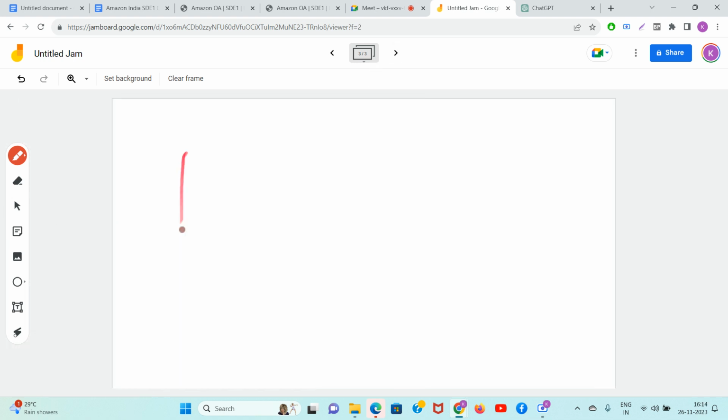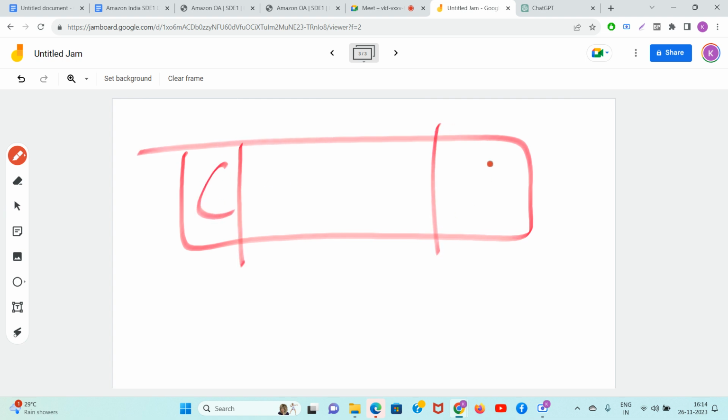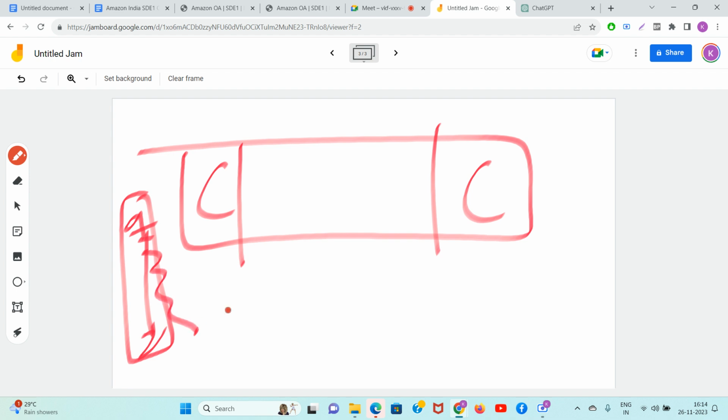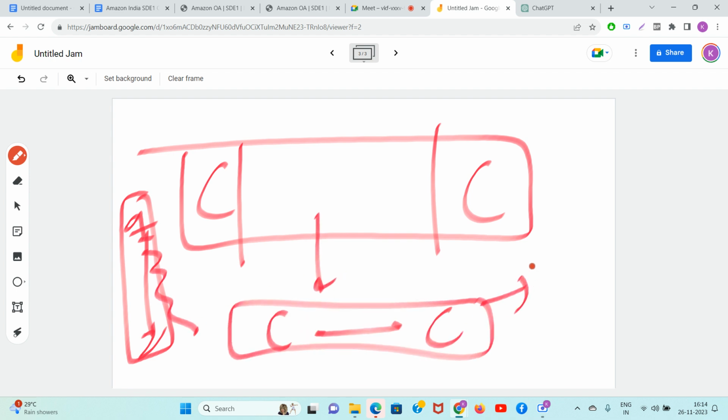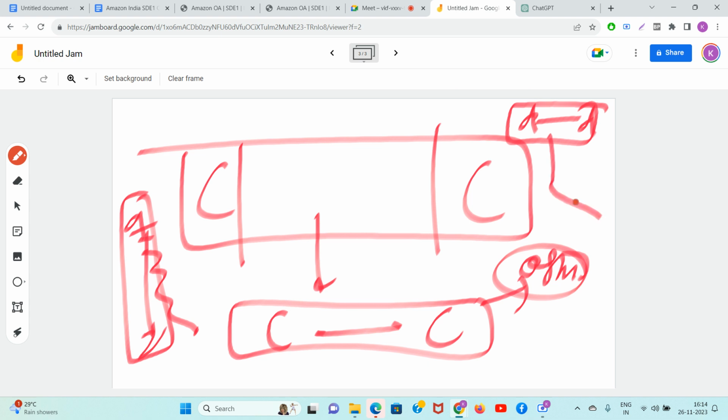Then what will you do? Largest chunk starting at C, ending at C. You check for A to Z. You come to know all are valid. This is your correct answer. Starting at C, ending at C. Awesome. Like this, you will do for all the characters. Whichever is the largest one, that will be the answer.